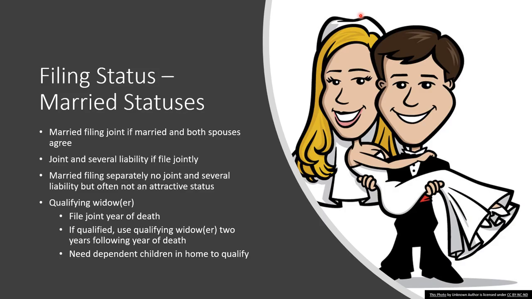Both spouses may be held responsible jointly and individually for the tax and any interest or penalty due on a joint return. This means that if one spouse doesn't pay the tax due, the other may have to. Or if one spouse doesn't report the correct tax, both spouses may be responsible for any additional taxes assessed by the IRS. One spouse may be held responsible for all the tax due, even if all the income was earned by the other spouse. This is known as joint and several liability.